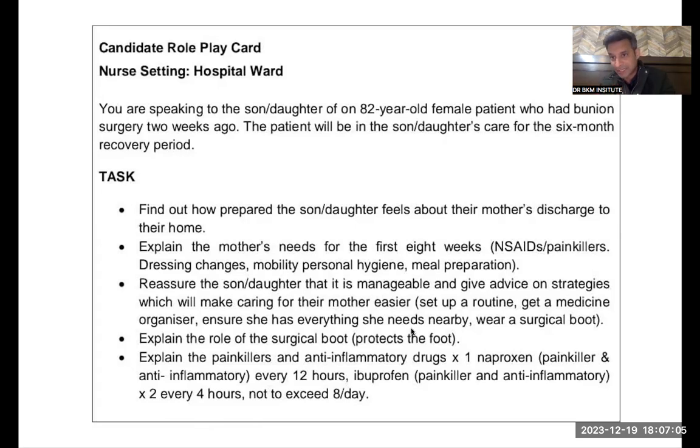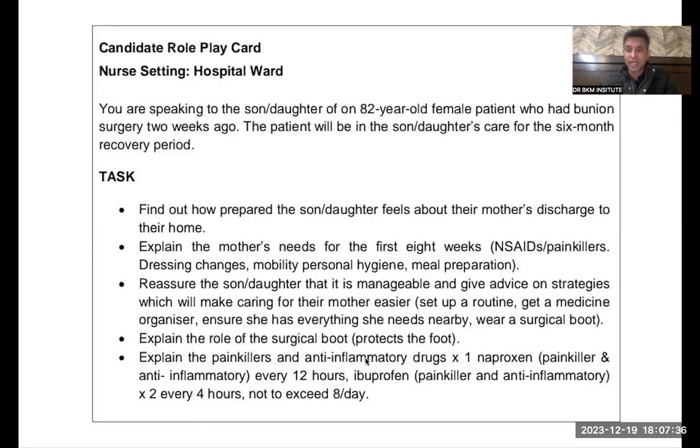So are you getting my point? Are you following me? Yes, nurse, I am. Okay, but I'm concerned about why surgical boots? Like, why does she need it? Well, the role of the surgical boot is very important as it will protect the foot of your mother. As she has just undergone surgery, obviously protection is very important to make this surgery successful. And now she is in the recovery phase. So wearing the surgical boot will help to protect her foot. So, are you getting my point?